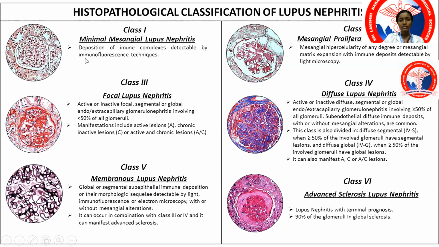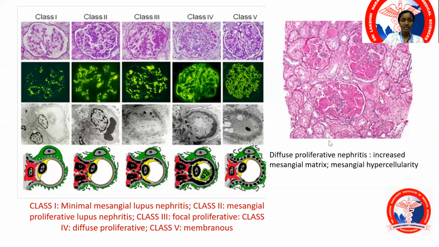In class 1, you do not have features on light microscopy, only features under immunofluorescence or electron microscopy. In class 2, you have features on light as well as electron microscopy: there is mesangial proliferation as well as a few subendothelial or subepithelial deposits. In classes 3 and 4, you have subendothelial predominant deposits. In class 5, you have subepithelial deposits, and in class 6, 90% or more of the glomeruli are sclerosed, and there is irreversible damage. This is the immunofluorescence microscopy, this is the electron microscopy picture, and this is your light microscopy picture for histopathology examination.